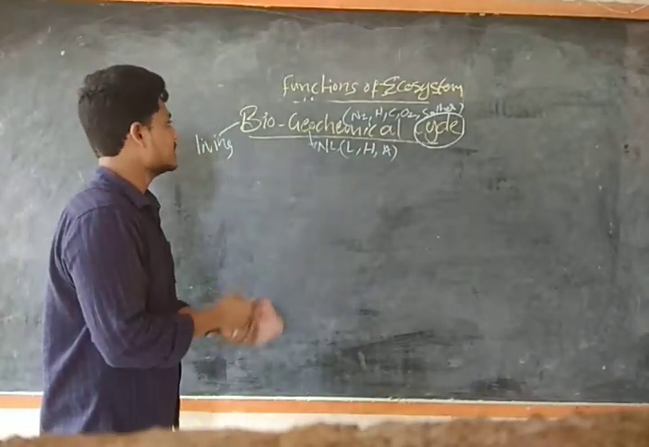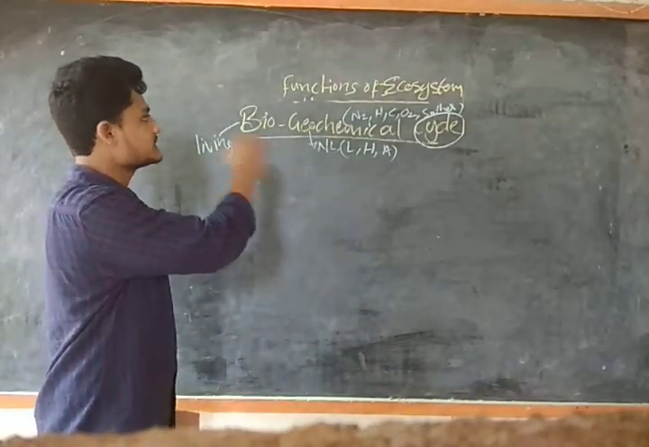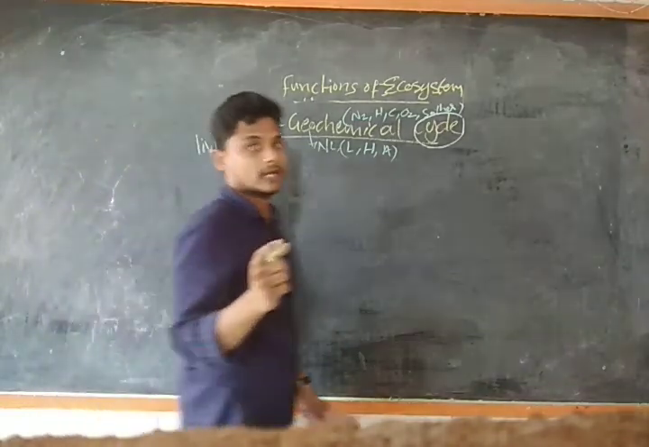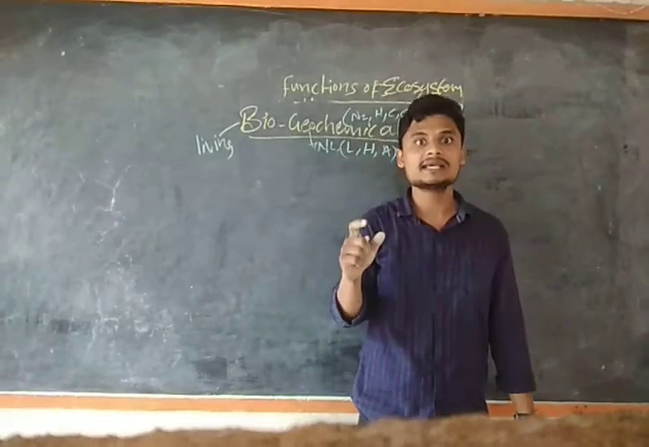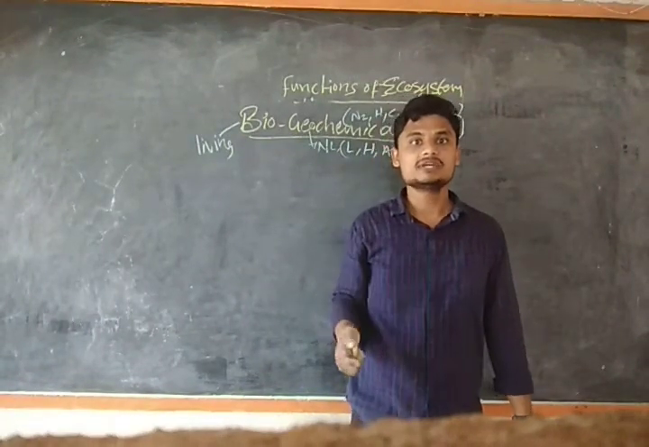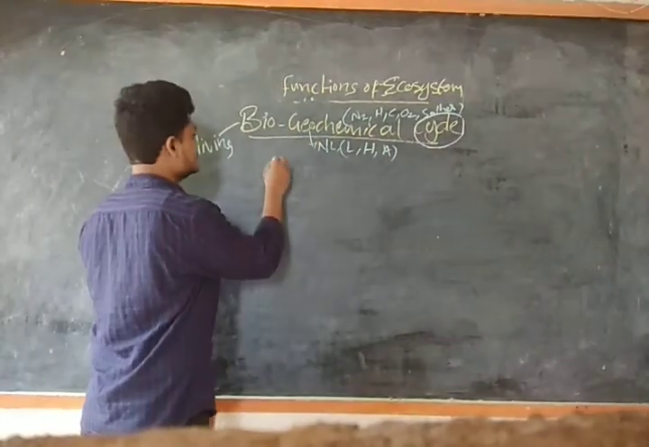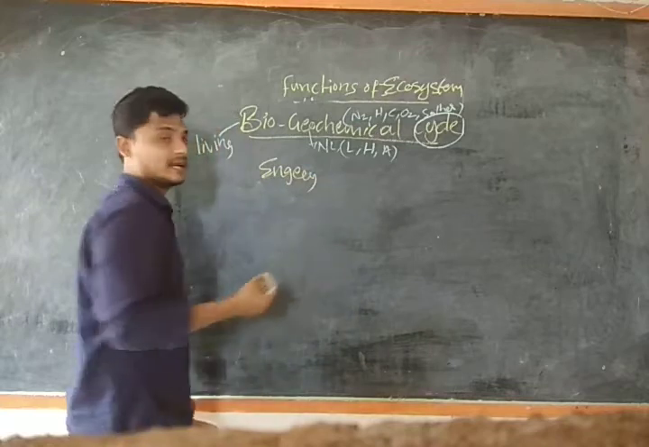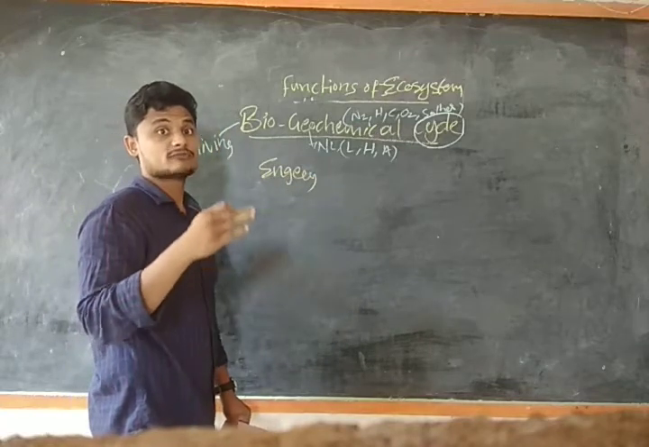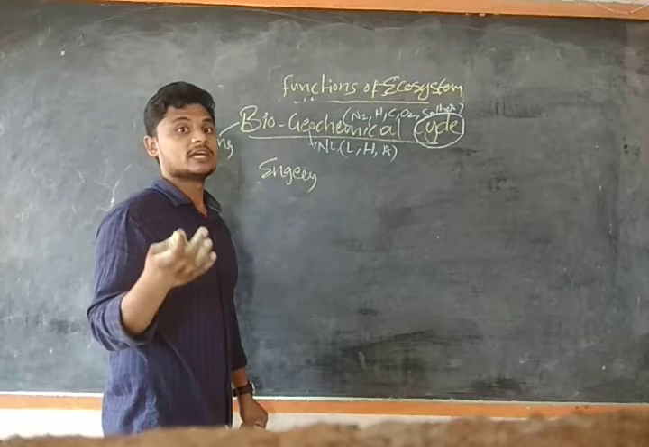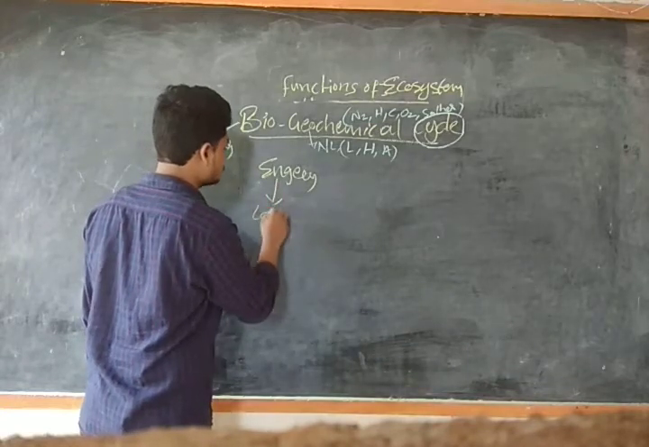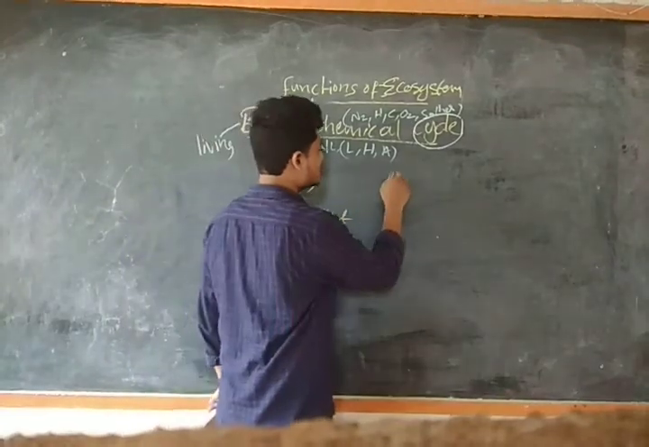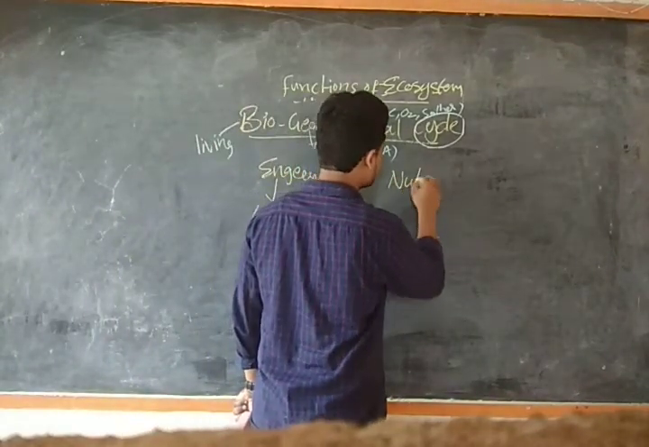So first of all, in the biogeochemical cycle, the elements, for example, living beings need energy. That energy will be obtained from the sunlight. But during the transfer of energy from one trophic level to another, there will be some loss of heat. Loss of heat will take place, and nutrients are also required for the organism to survive.